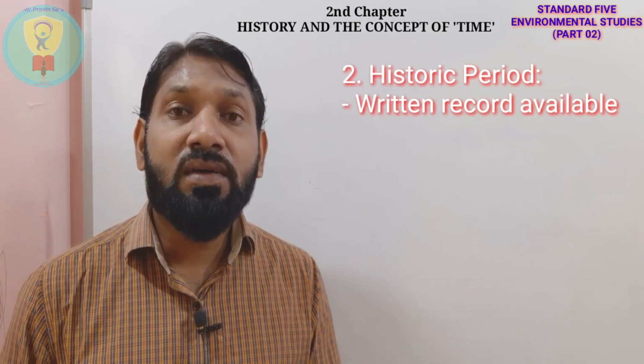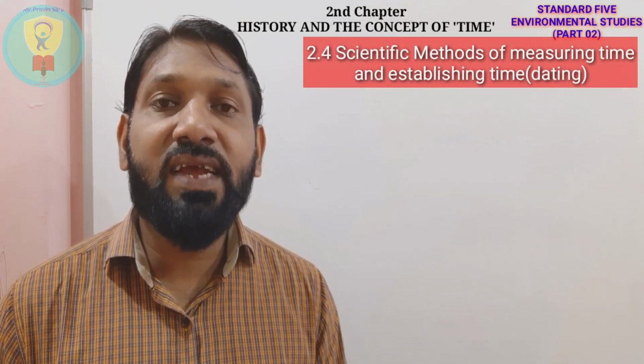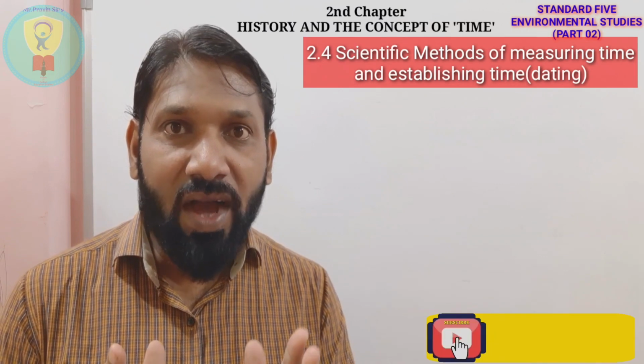For example, the prehistoric period belongs to the Stone Age, and there are three stages of the Stone Age. Understood? Very good. Now we are going to learn the next point, that is 2.4, scientific methods of measuring time and establishing age. Okay, are you ready?